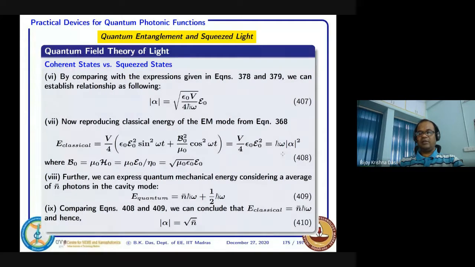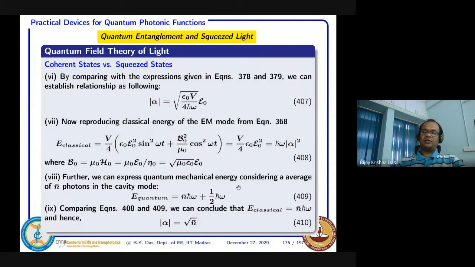Then I can express the energy as h cut omega alpha square. So just using 407, I can say that for the classical energy, whatever dimensionless value you have, you multiply with h cut omega, and that is how some quantum nature can be introduced in the classical equation. Okay, this is the energy in terms of that.